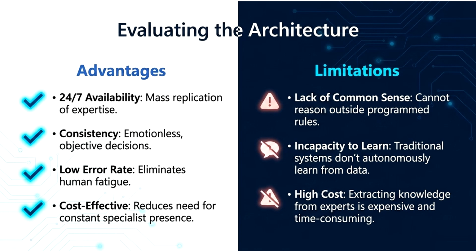Now looking at the limitations, traditional expert systems cannot learn automatically from new experiences like machine learning models. They also lack common sense, creativity, and human intuition. In addition, building and maintaining an expert system requires significant time, cost, and continuous updates by knowledge engineers. Therefore, expert systems are most effective in well-defined domains where the rules are clear and structured.